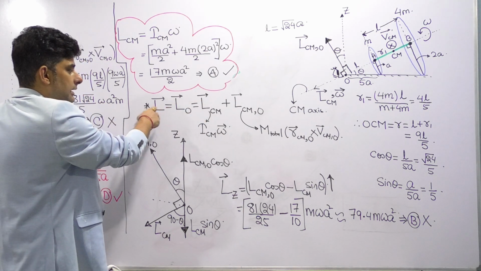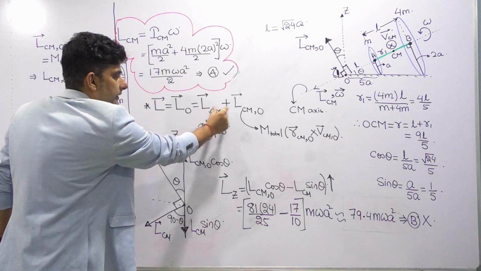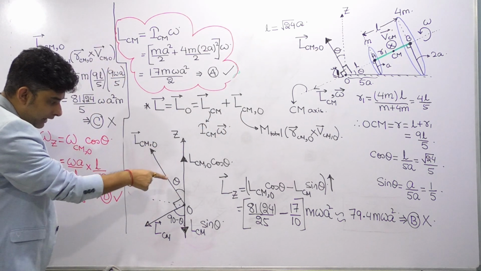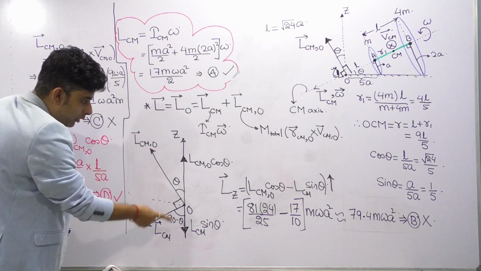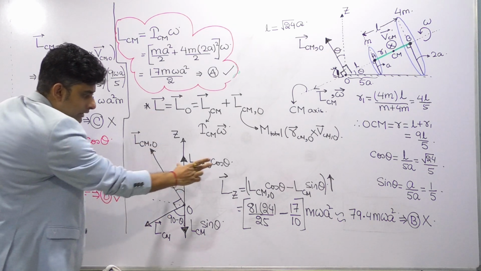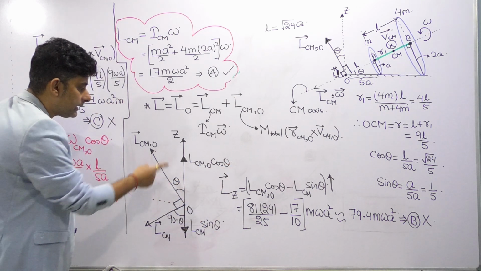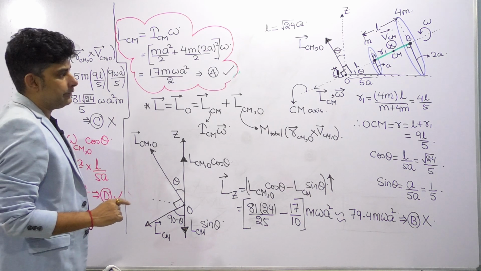So the L vector has 2 parts, LCM and LCMO. When we take their components along the z axis, the difference of LCMO cos theta and LCM sin theta gives us the net LZ value.